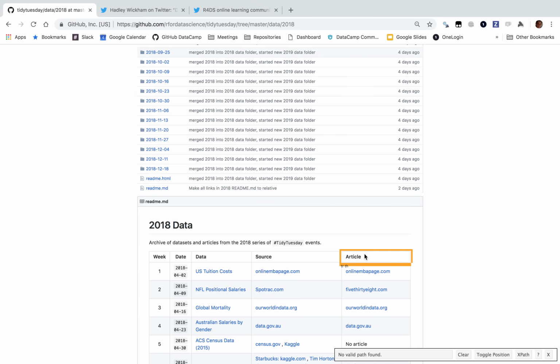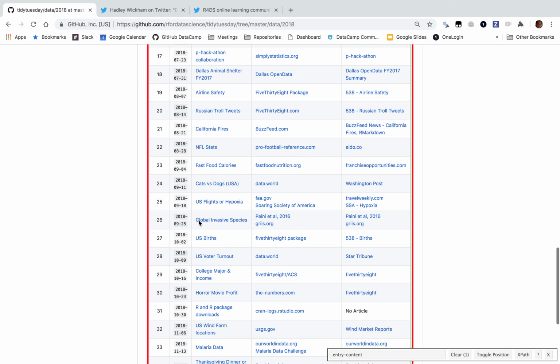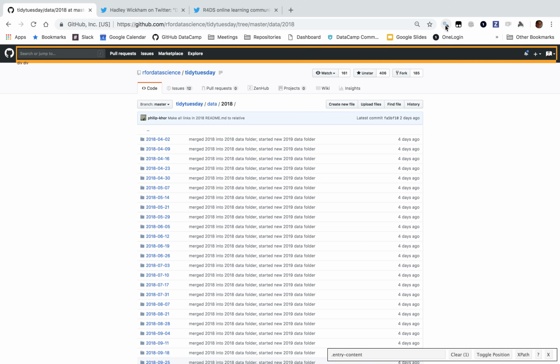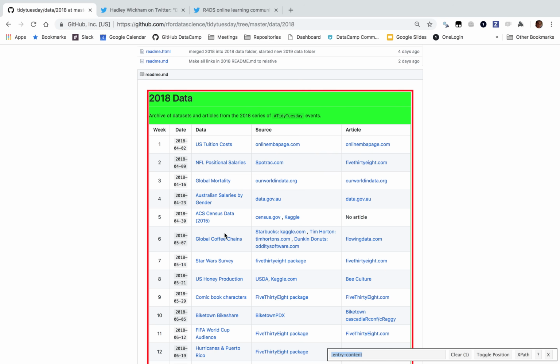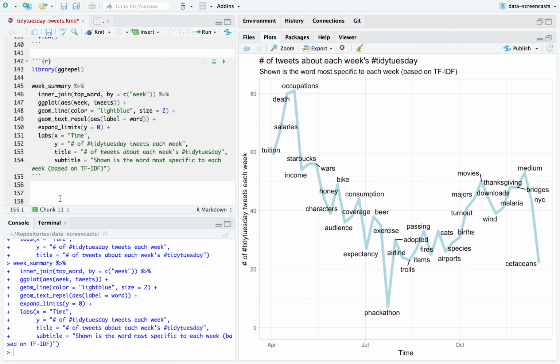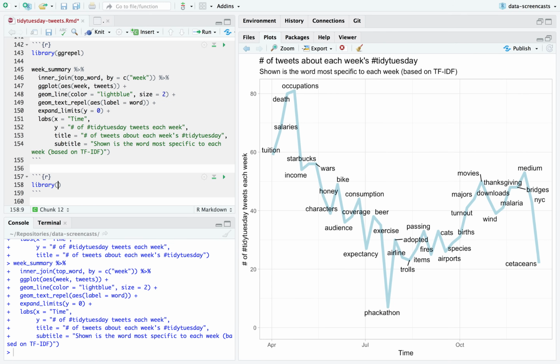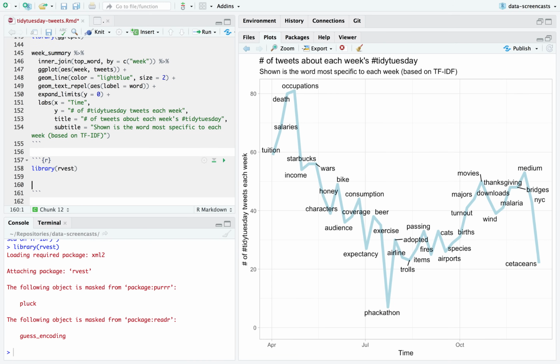Let's see, how would I get this table? Oof, not as easy as I thought it'd be. Here's what I do. I use the SelectorGadget, this plugin, to find the name I'd use to specify this table. It's not just a table, it's a bit more. It's 2018 data. And I'd use library rvest, read_html.